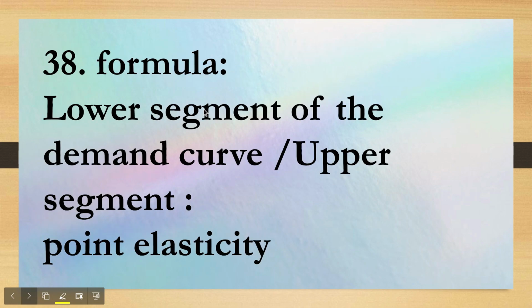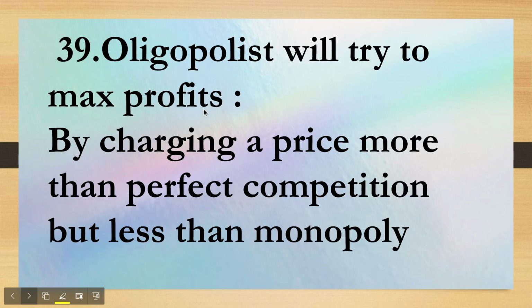Let's move ahead to the next question. Formula. In the paper this formula was given to us, and it was asked that this formula is used for the calculation of what? So the answer was point elasticity. Next, oligopolist will try to maximize profits.